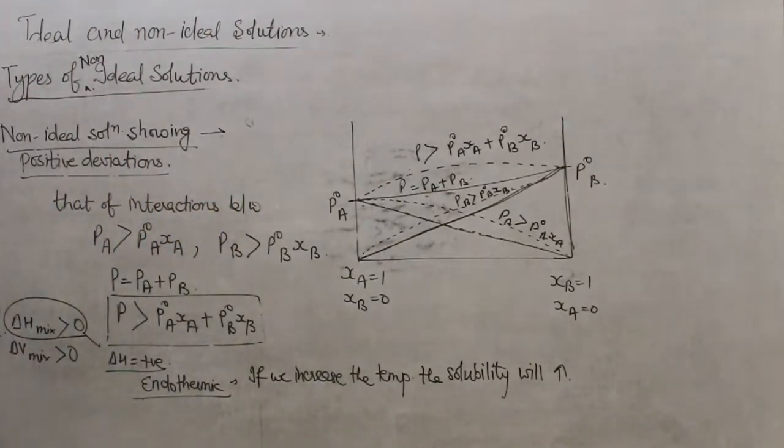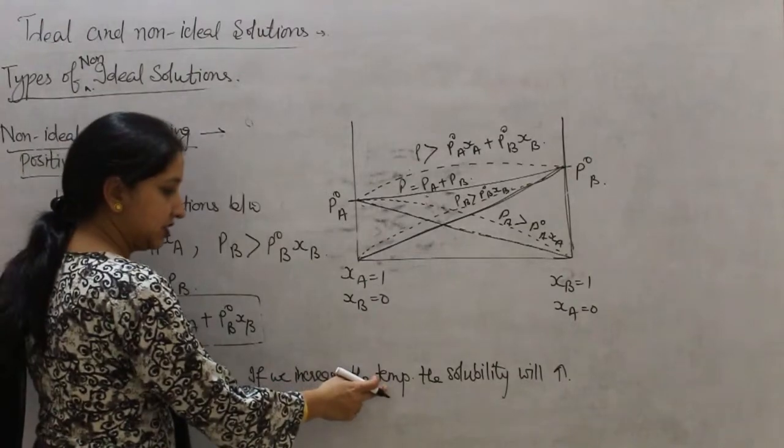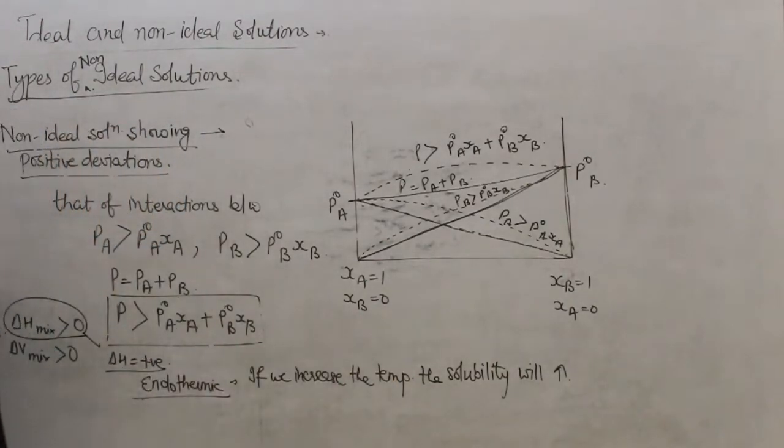So for the solution showing positive deviation, increasing the temperature will increase the solubility of solute in the solvent. So this was your non-ideal solution showing positive deviation.